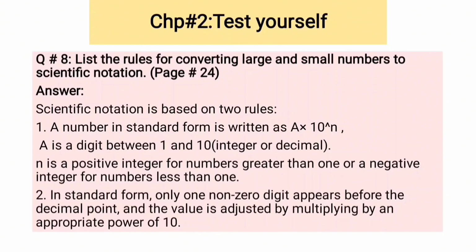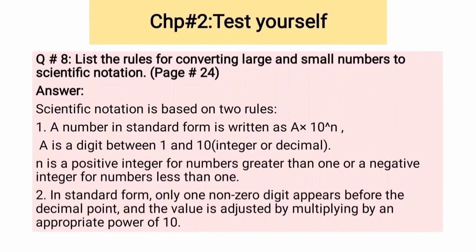Rule number 1 is, a number in standard form is written as a times 10 raised to power n. The a is a digit between 1 and 10, integer or decimal, and n is a positive integer for numbers greater than 1 or a negative integer for numbers less than 1. So n can be positive or negative.